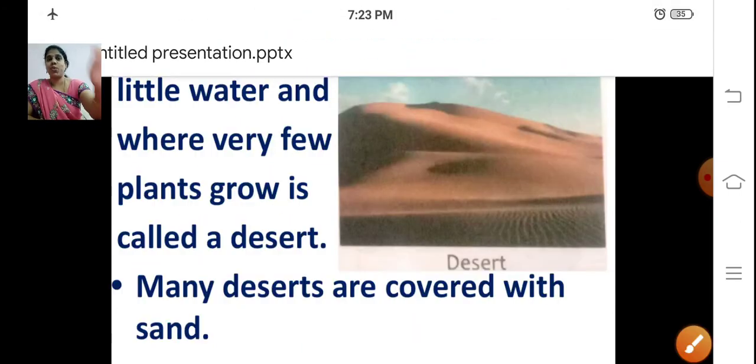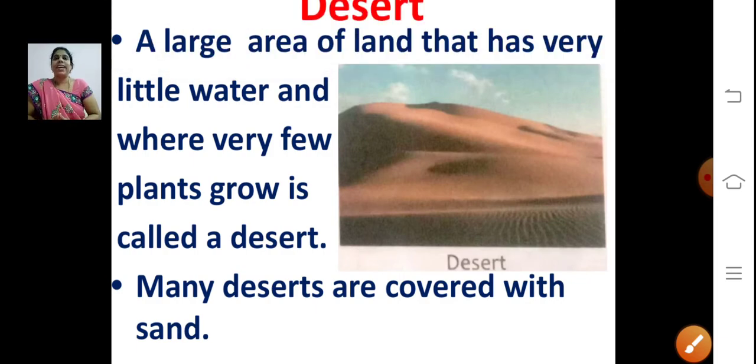Then deserts. What do you mean by deserts? It is also a large area of land that has very little water. You can see only little water in the desert because there is less rainfall there, and very few plants grow. Only few plants will grow. You cannot see many plants and trees in the desert, and many deserts are covered with sand.